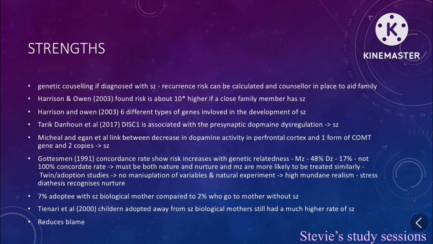Tienari et al., 2000, compared children adopted away from their biological mothers who had schizophrenia. However, they still had a higher rate of schizophrenia than the normal population. As well as this, the genetic explanation for schizophrenia reduces blame from the individual who's schizophrenic, who may feel like it's their fault for developing schizophrenia and their actions due to the schizophrenia.